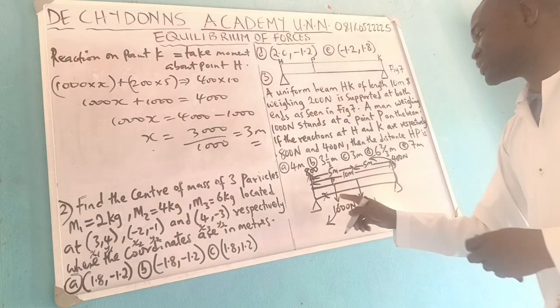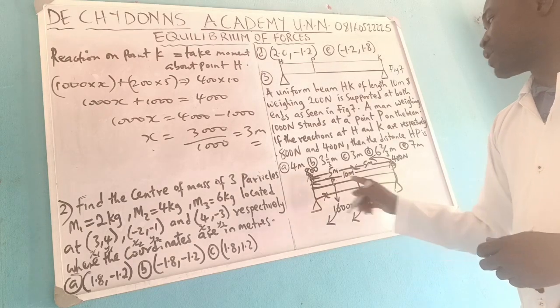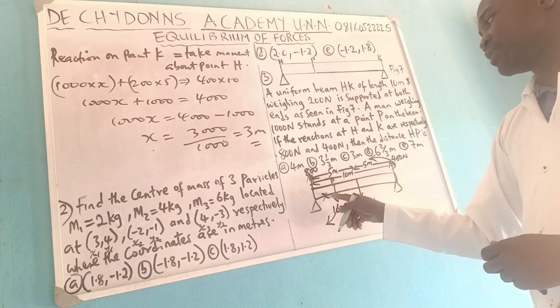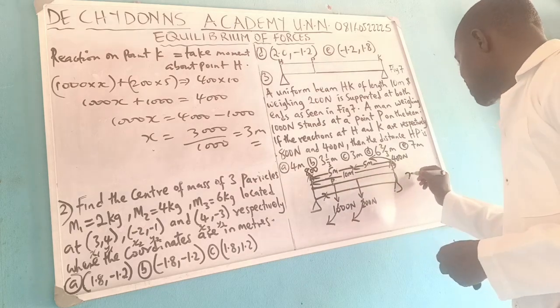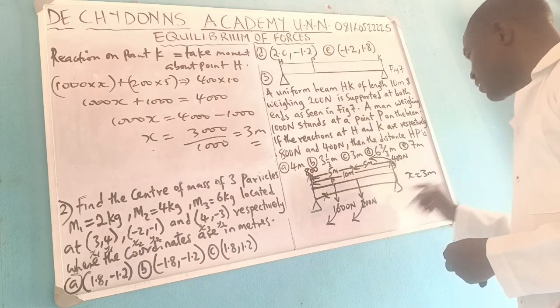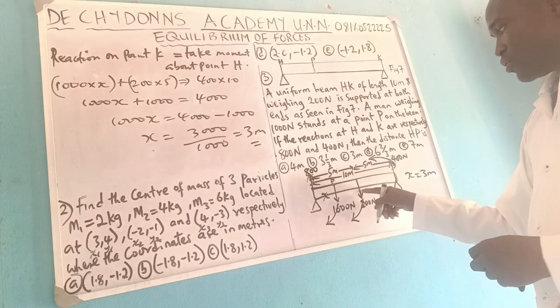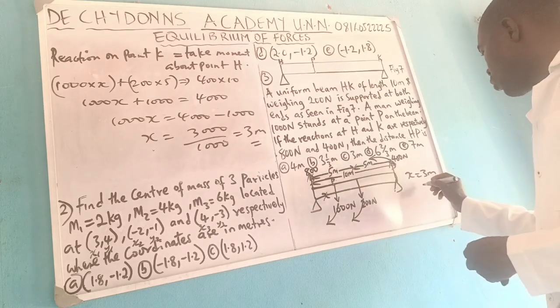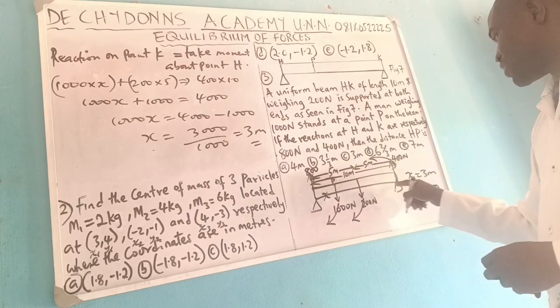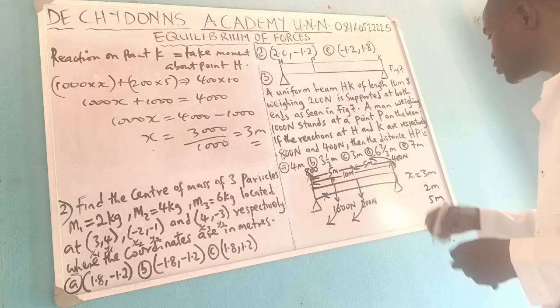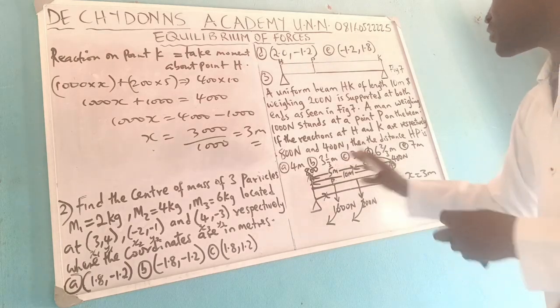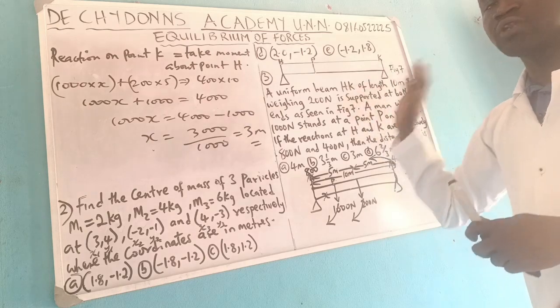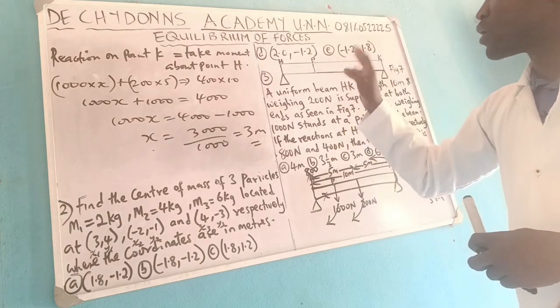So that means the distance from here to here is 3 meter, and from here to here will now be 2 meter. And from here to here will be 5 meter, giving you a total of 10. So that is how to solve this problem on equilibrium of forces.